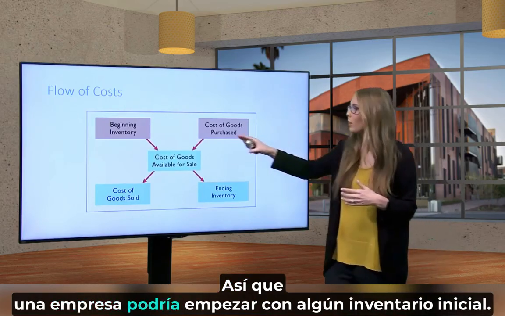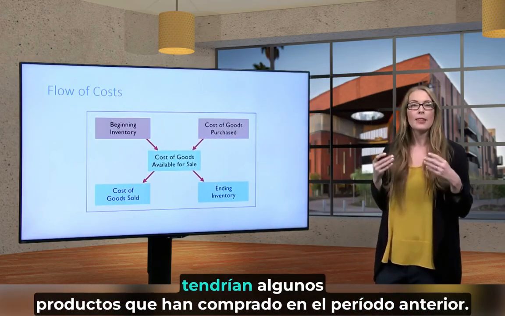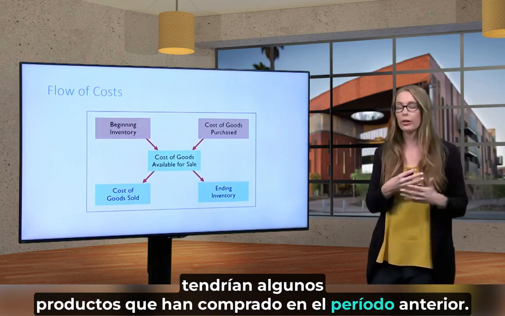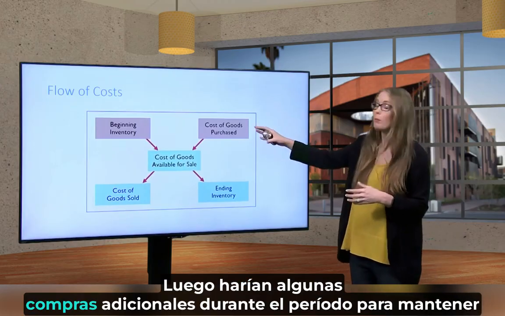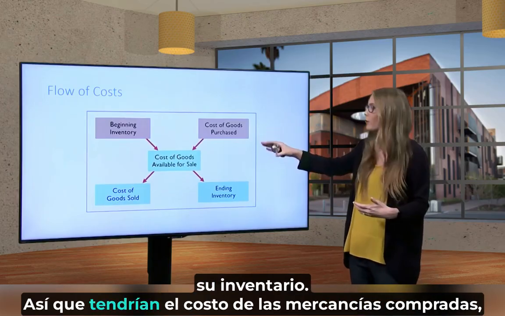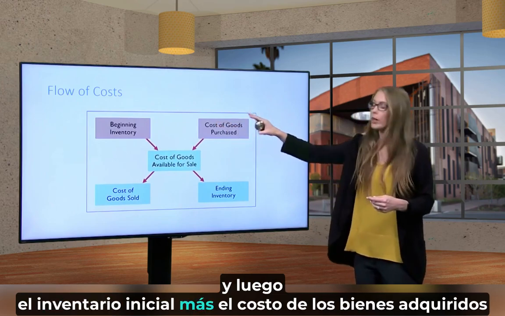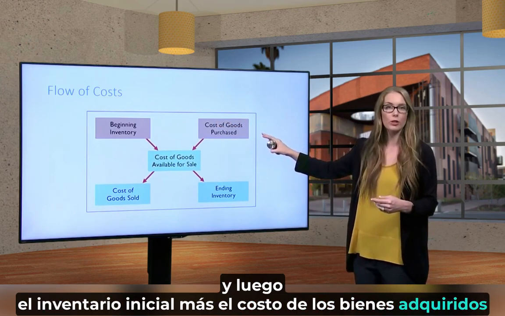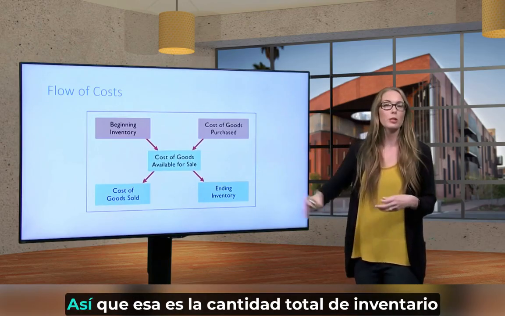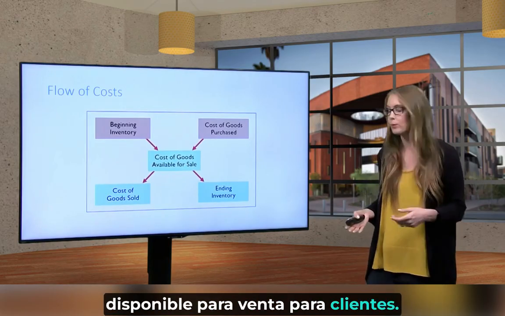A company might start out with some beginning inventory. We see that in the top left corner here. They would have some products that they've purchased from the prior period. Then they would make some additional purchases during the period to keep their inventory stocked, so they would have the cost of goods purchased. The beginning inventory plus the cost of goods purchased would equal the cost of goods available for sale. That's just the total amount of inventory that's available for sale to customers.